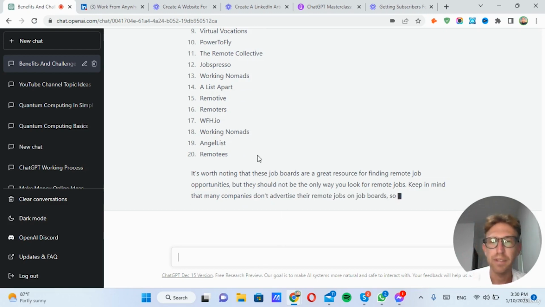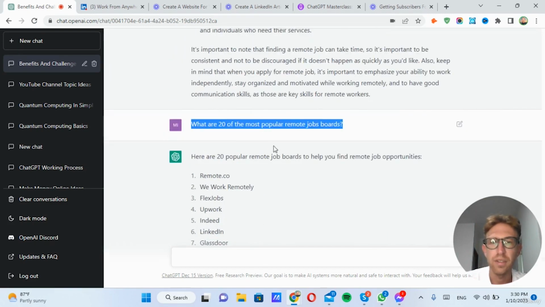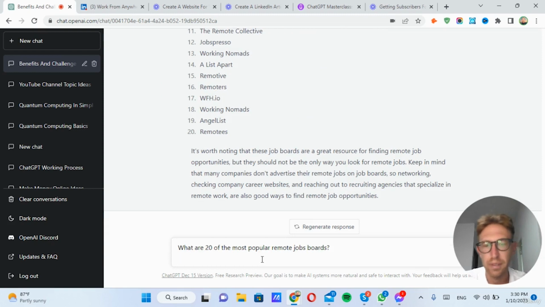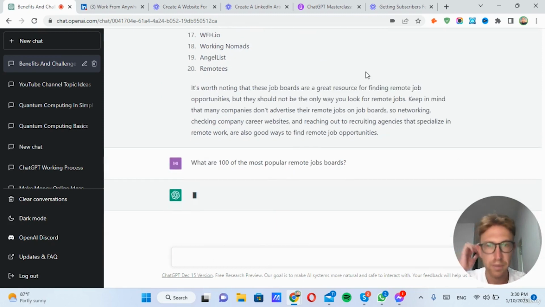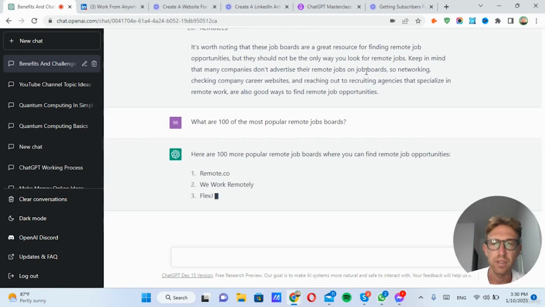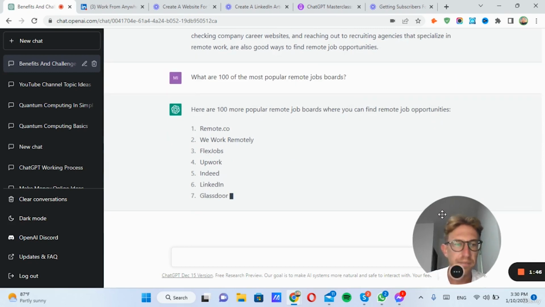We could probably even tell it to list 50 of them or 100 of them, and it would not run out of remote job boards. So let's see what it does now. 100 of the most popular remote job boards. Of course, it's going to start from the beginning.